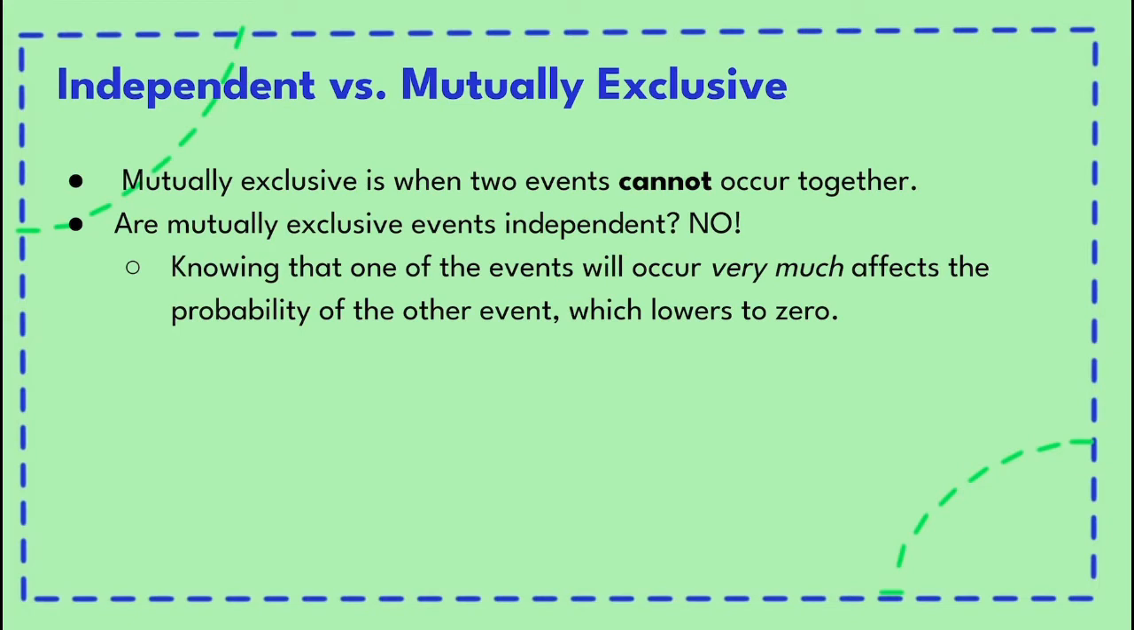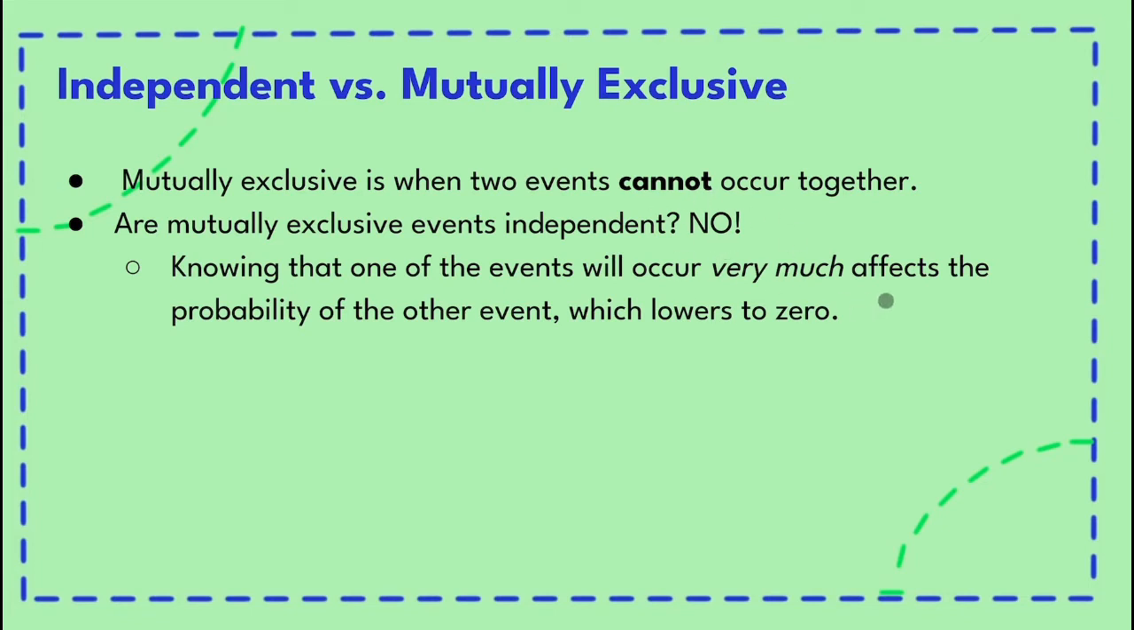Something that gets easily confused with independence is being mutually exclusive. Mutually exclusive events are those that cannot occur together. Independent events are where one event occurring has no effect on the other event. Although they sound similar, they are actually very different. Let's see. Can mutually exclusive events be independent? No. Think about it this way.